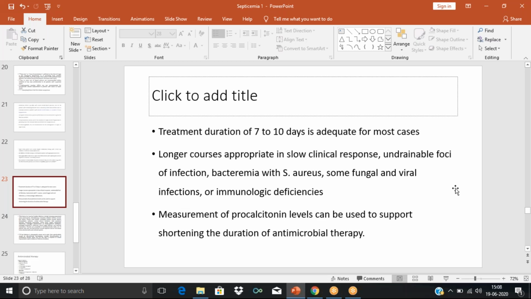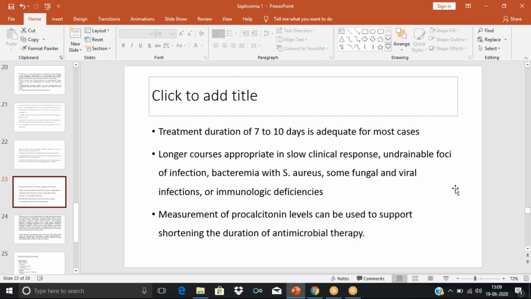Then, as I told earlier, we can go for procalcitonin levels to assess the prognosis. So maybe we have planned the antibiotic course for 10 days. On the 7th day, we have found that the procalcitonin level has become normalized. So it means that the patient no longer requires any antibiotics. We can use the procalcitonin level because it has a very low half-life. So we can adjust the therapy based upon the procalcitonin level.